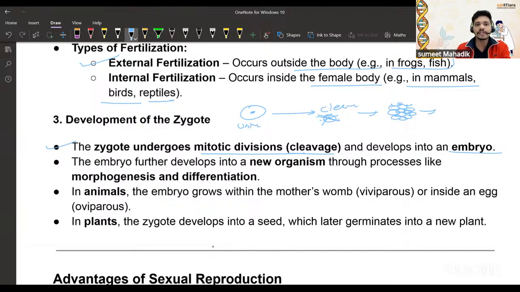Then the embryo further develops into a new organism through processes like morphogenesis and differentiation. So cells are formed, organs are formed. In animals, the embryo grows within the mother's womb, which is viviparous, or inside an egg, which is called oviparous. In plants, the zygote develops directly into what? A seed, which later germinates into a new plant. So that is the development of the zygote that we understood.